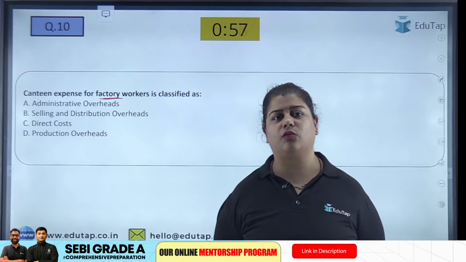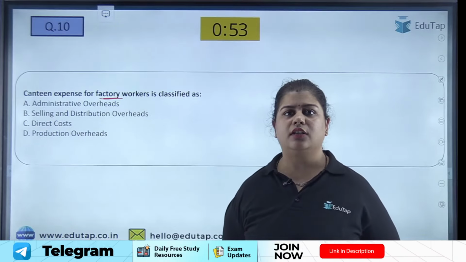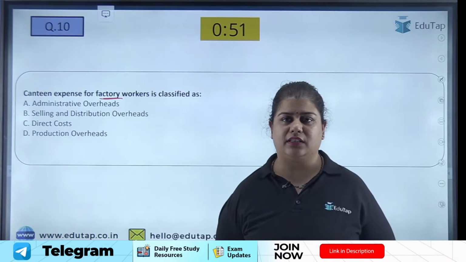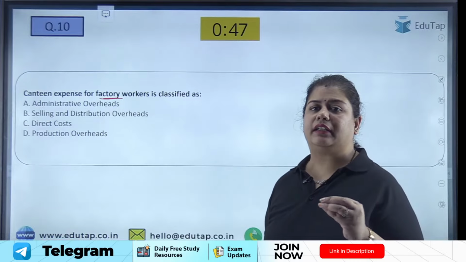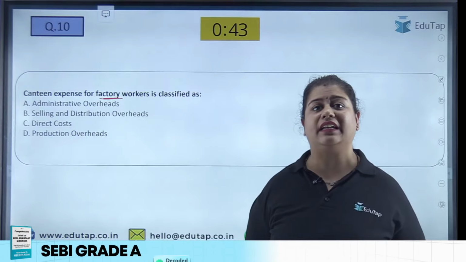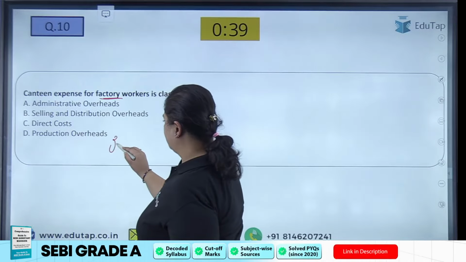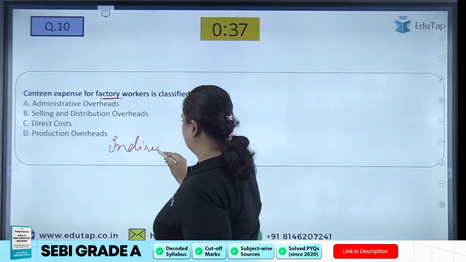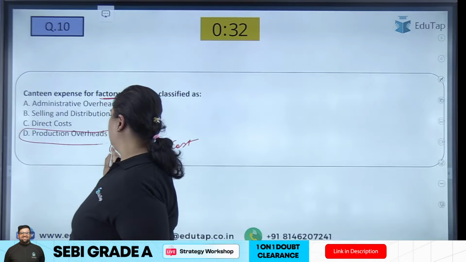All those costs which are directly attributable to the product. Canteen expense, I cannot say is an expense which I can directly add to my product cost. No. So this is my indirect cost, which is linked to production. Hence it is my production overhead.